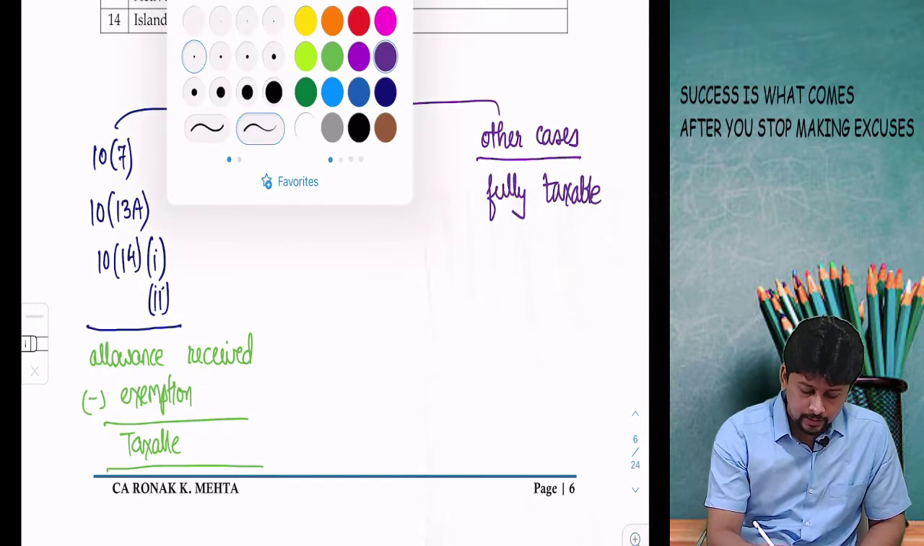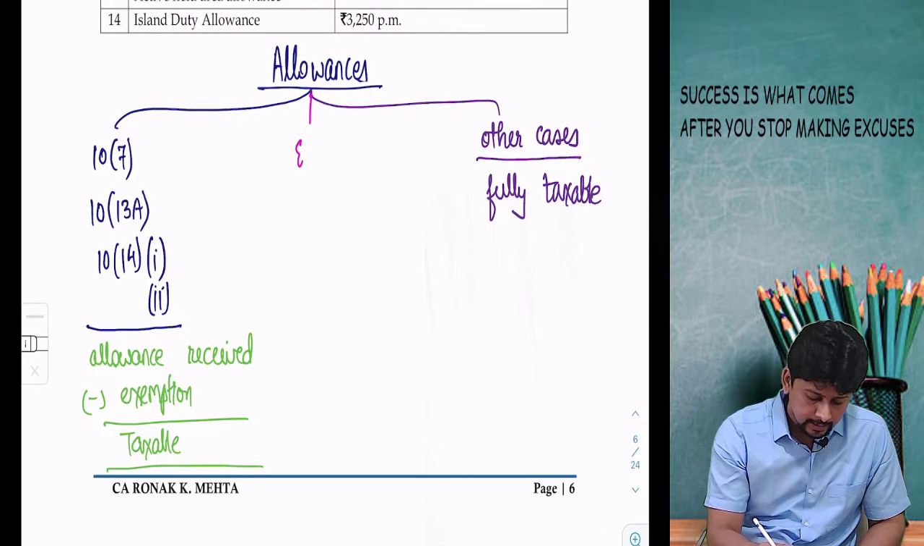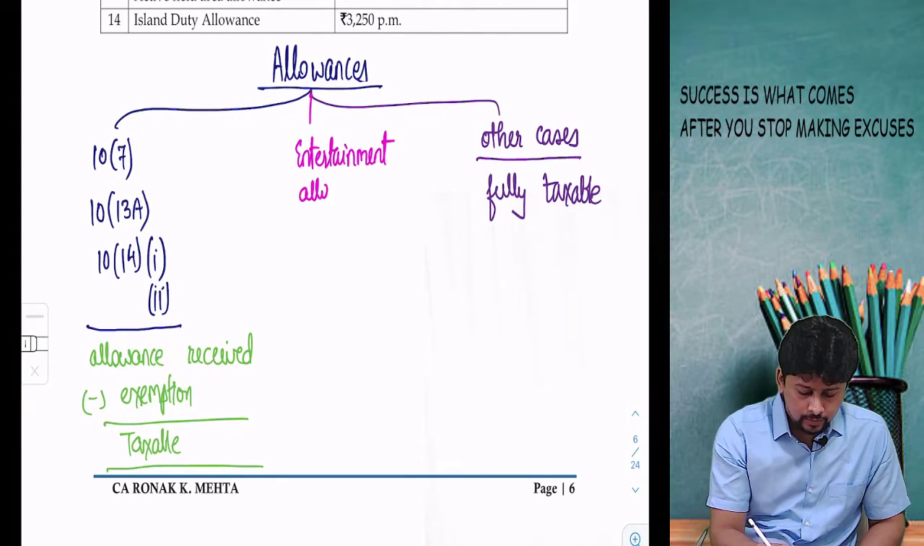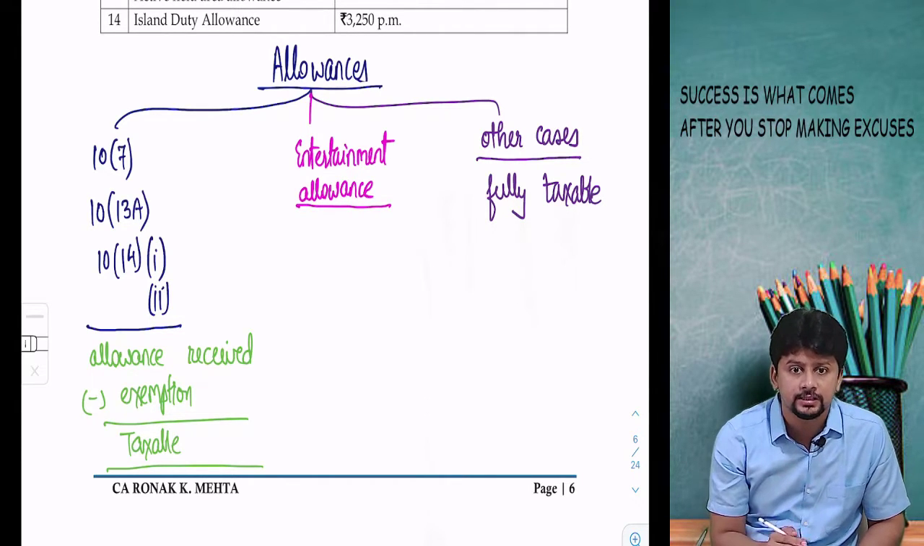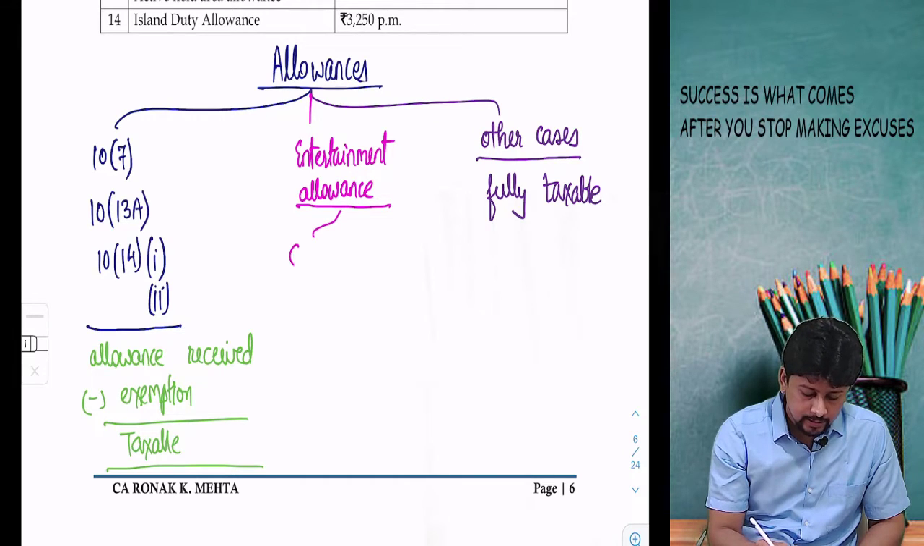I can probably draw a third branch of this chart and say that if the allowance is an entertainment allowance, then there is no exemption available as such. There is no section 10. It is not an exemption. It is a deduction under section 16. So I can say entertainment allowance, government employee, deduction is available under section 16.